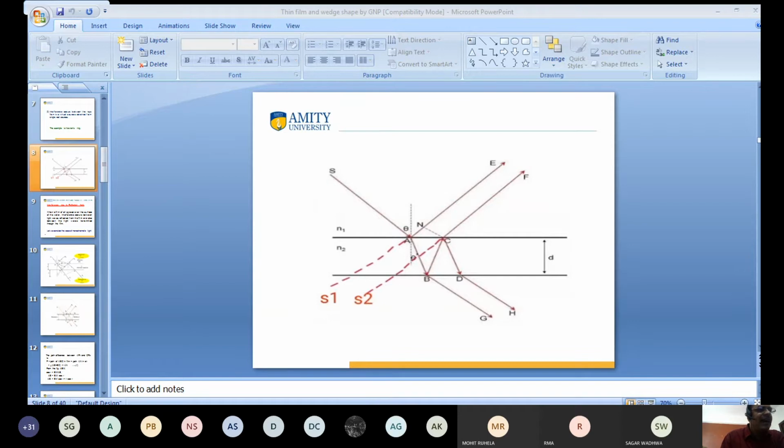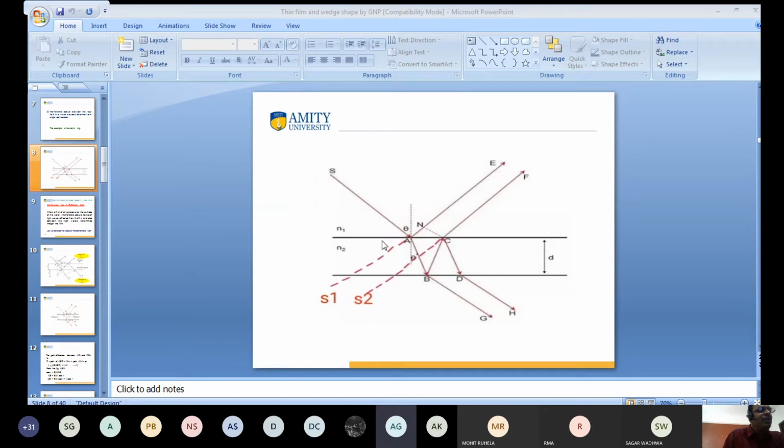Yes, sir. Again, at the surface, some part of light is reflected and some part of light is transmitted. And at point C, some part of light is refracted and some part of light is reflected. Now this light, E and F, you see this one? The lights E and F interfere, and this interference is known as division of amplitude. This light and this light are created due to the same source. Okay? Yes or no?